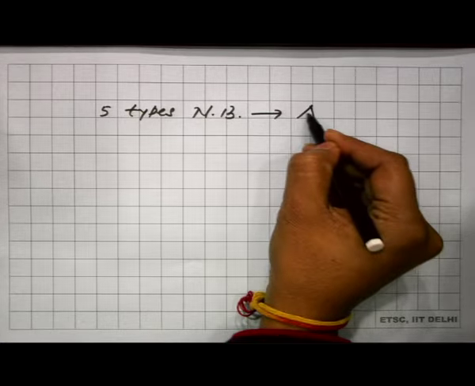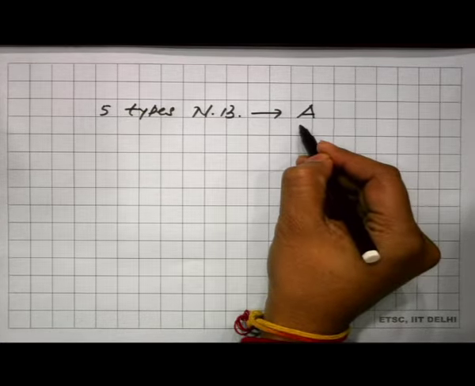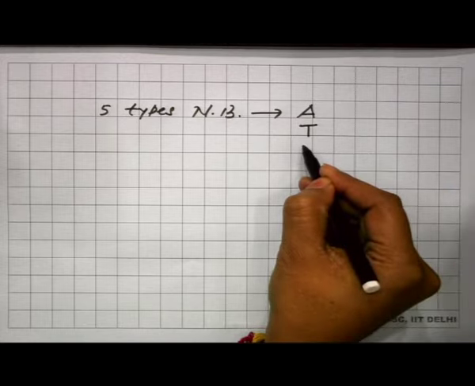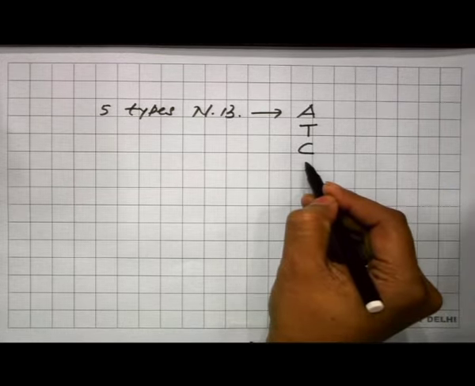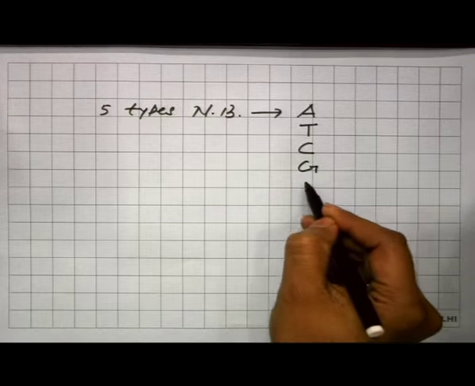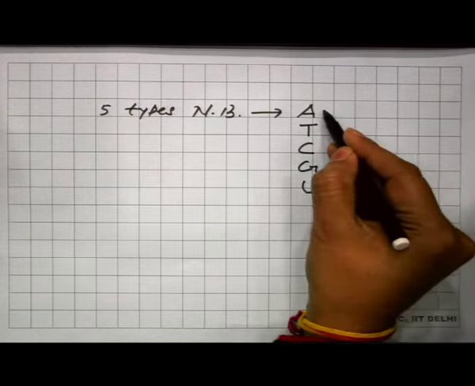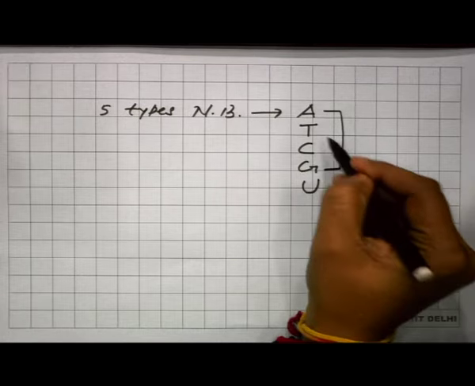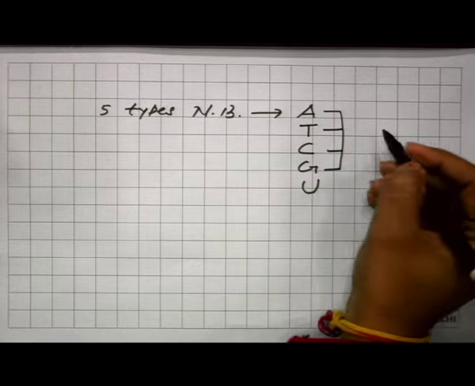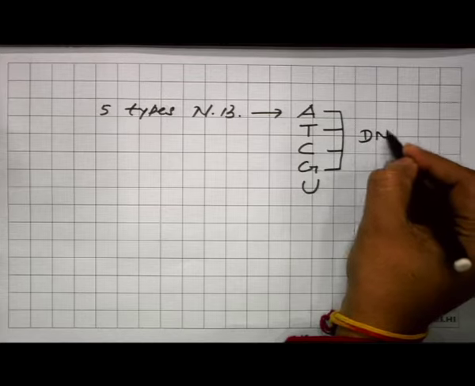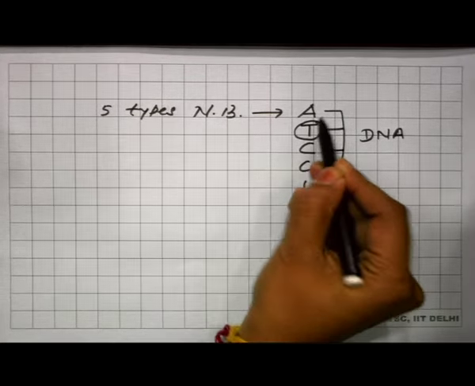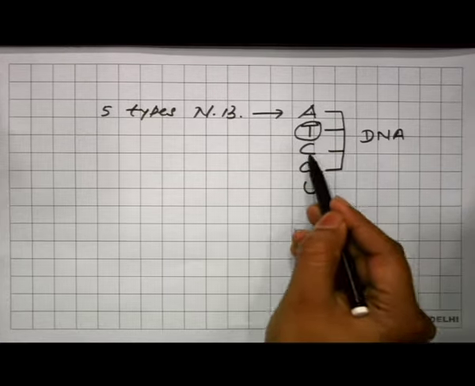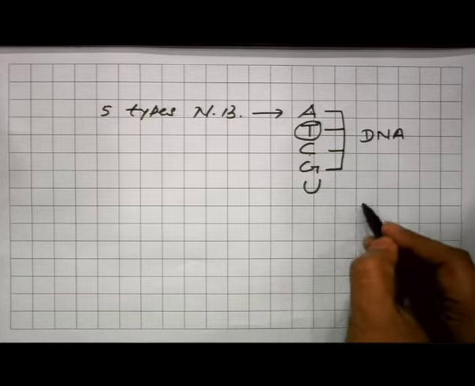The first is adenine, second is thymine, third is cytosine, fourth is guanine and fifth is uracil. Adenine, thymine, cytosine and guanine are found in DNA, and leaving out thymine, the remaining adenine, cytosine, guanine and uracil are found in RNA.